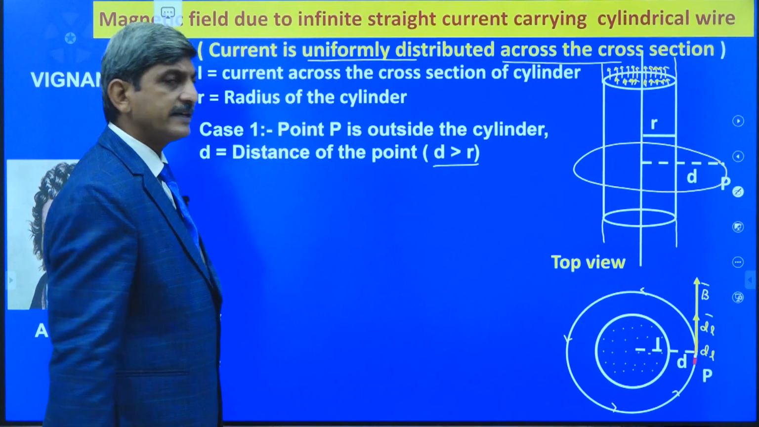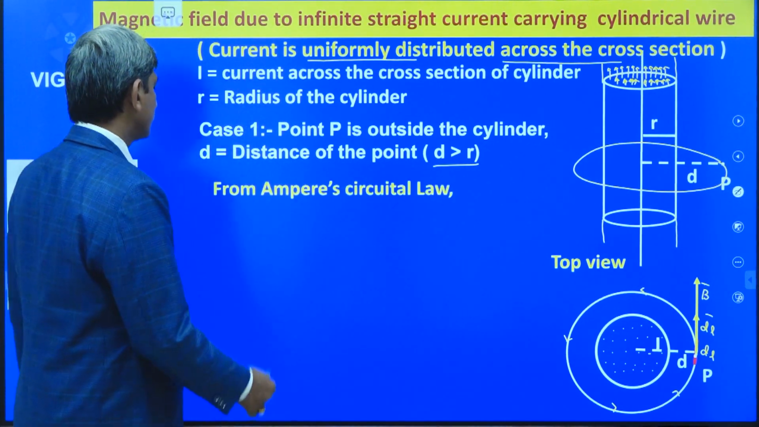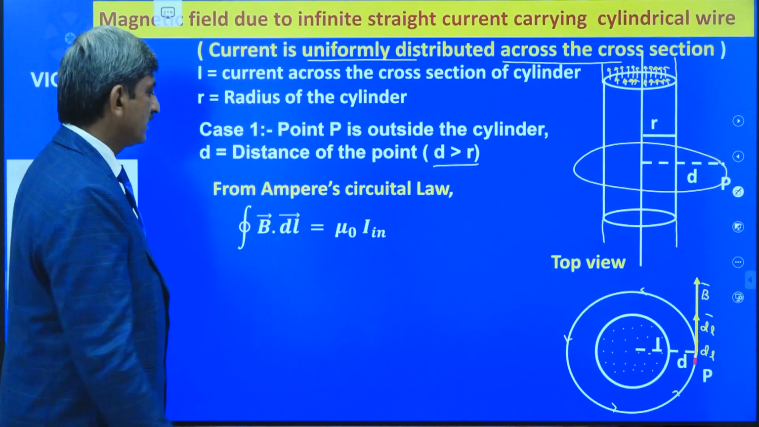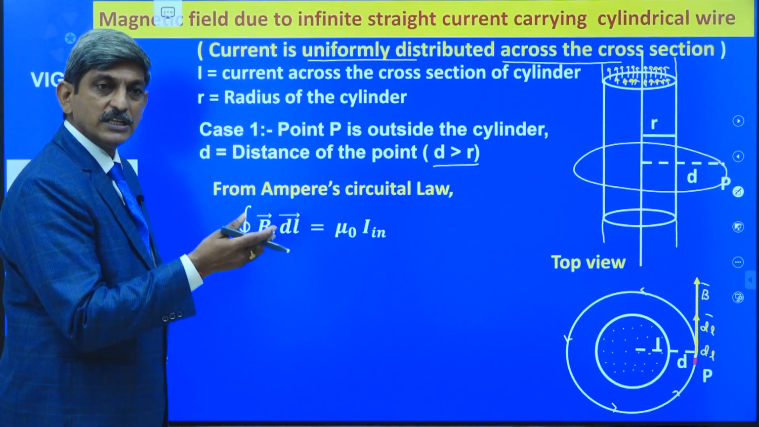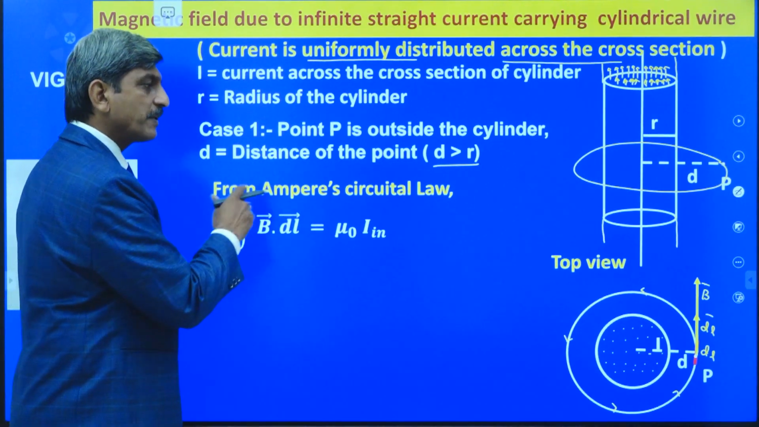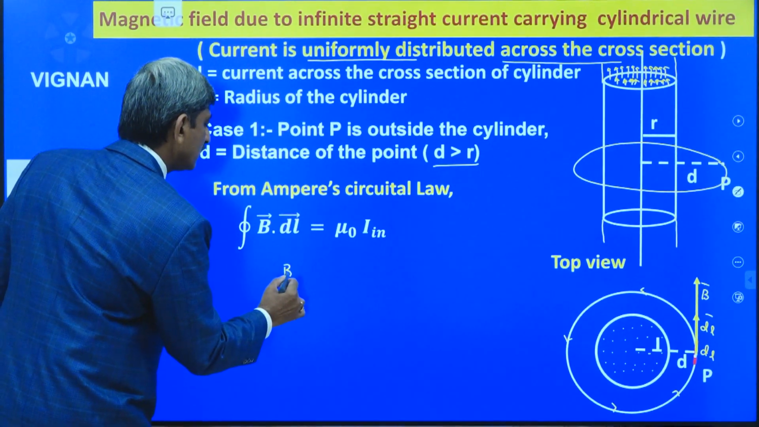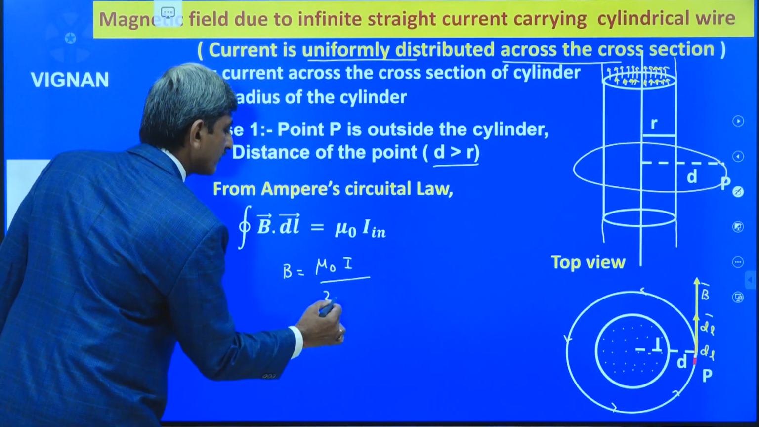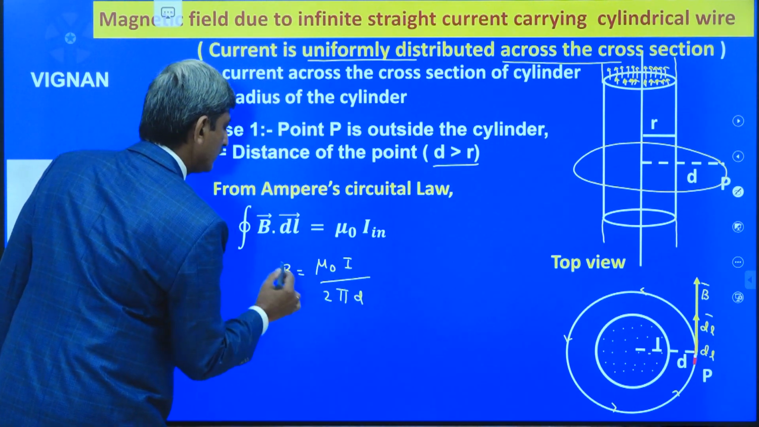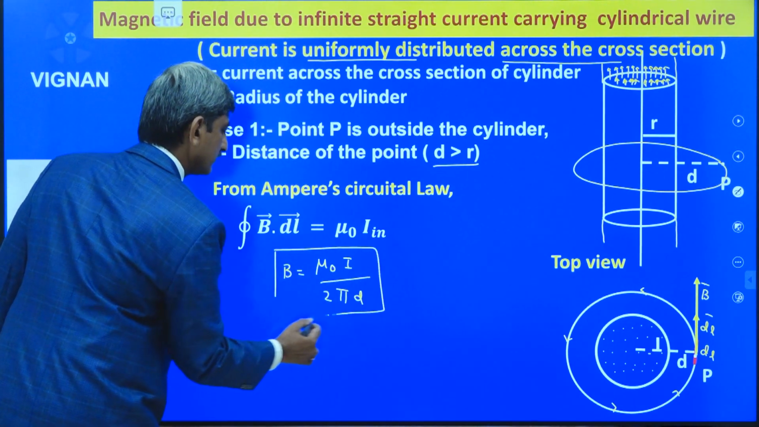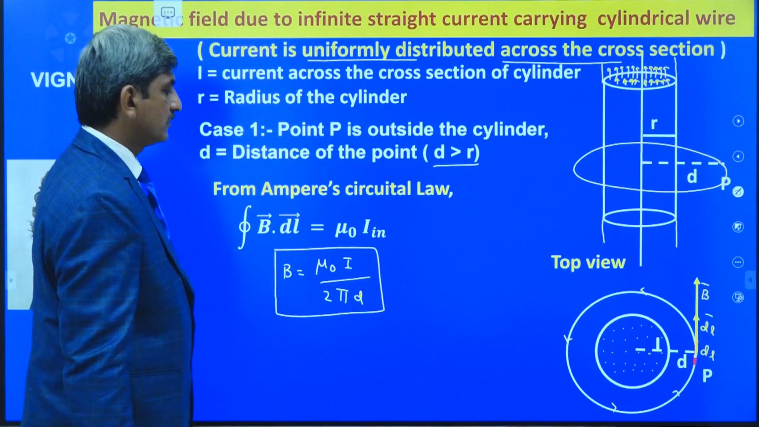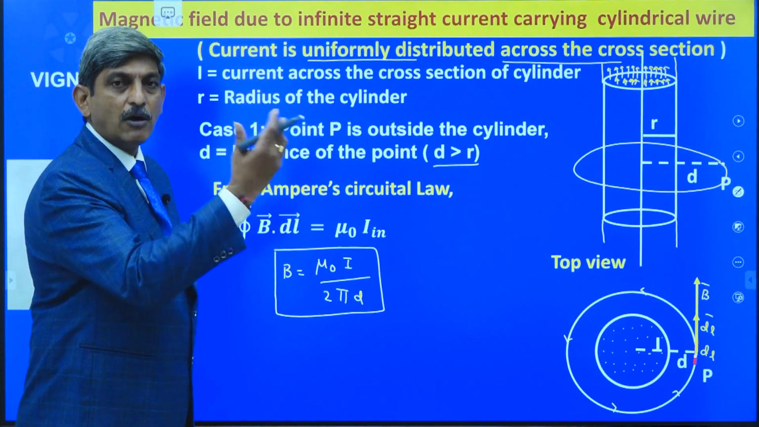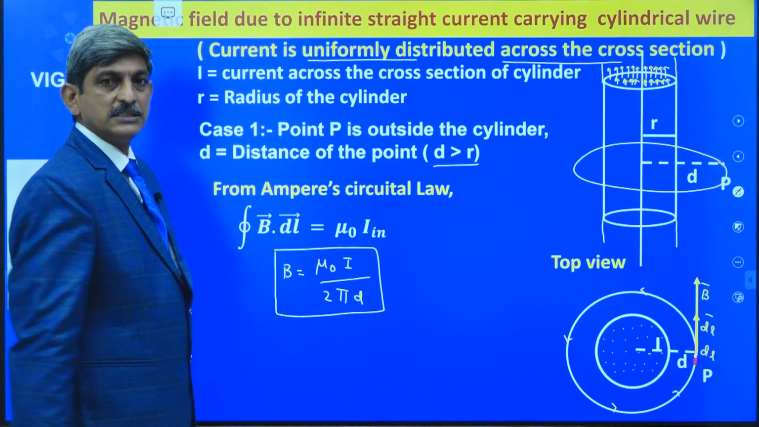Here also, by applying Ampere's circuital law, we have integral B bar dot dl bar is equal to mu naught I enclosed, and by doing the integration just like the previous concept, we have B is equal to mu naught I divided by 2 pi d. So, this is the case where the point is located outside the cylindrical wire.